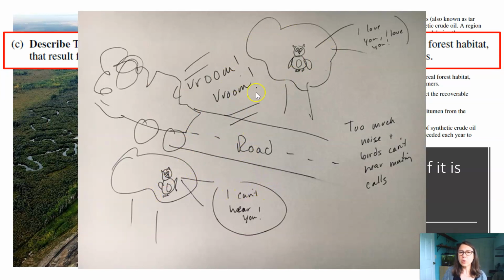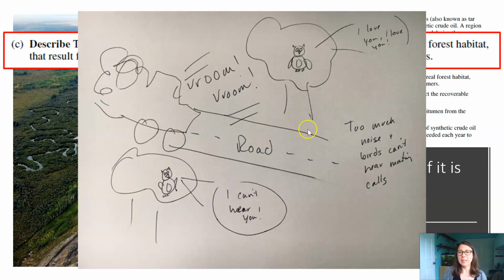So one of the students was trying to say that too much noise pollution can affect the mating calls and therefore decrease the reproduction in owls. And they drew me this picture of a truck or some sort of vehicle going along a road. You can see that it's really loud, it's vroom vroom, and the owls on either side of the road aren't able to